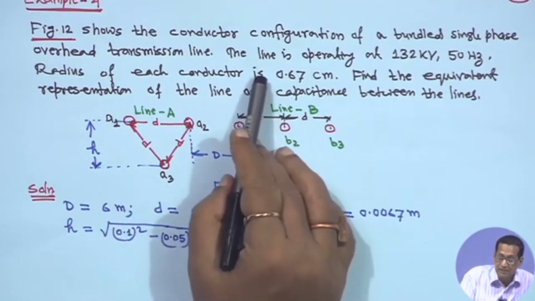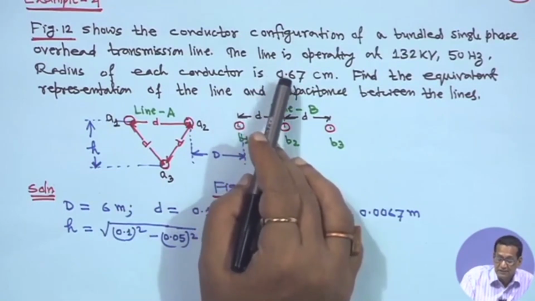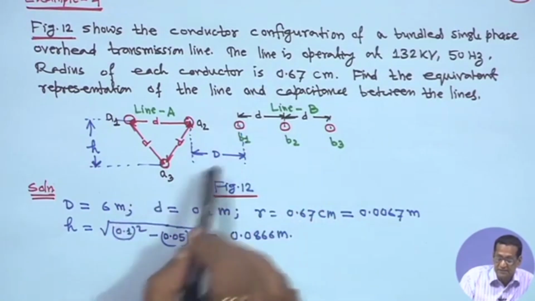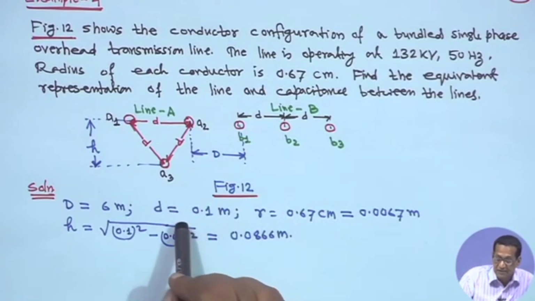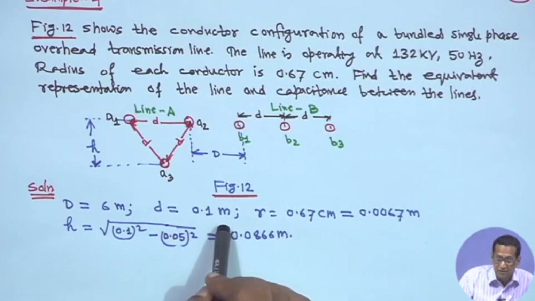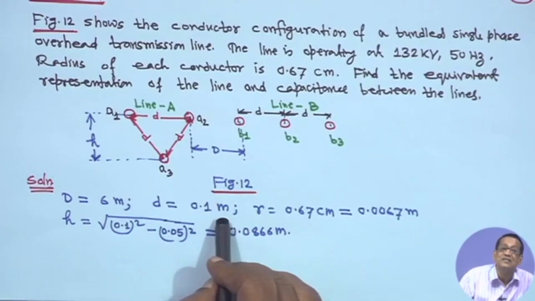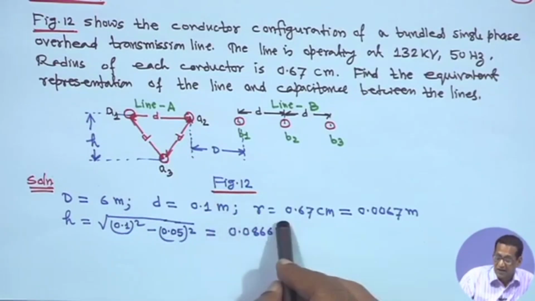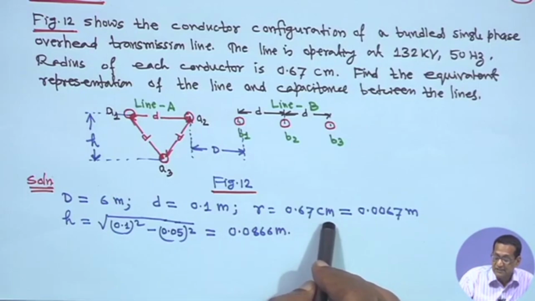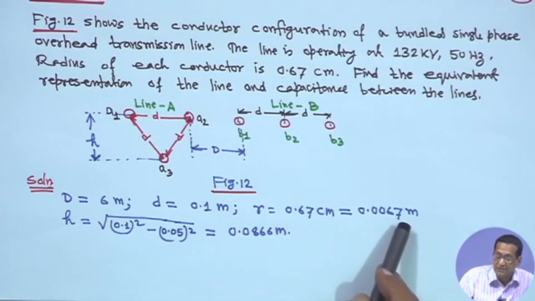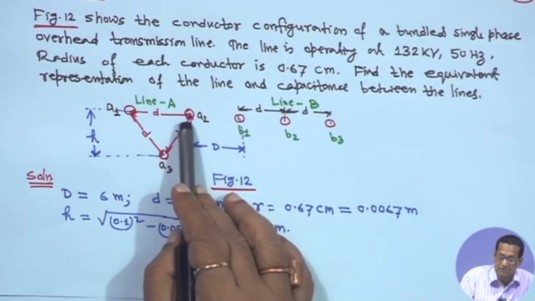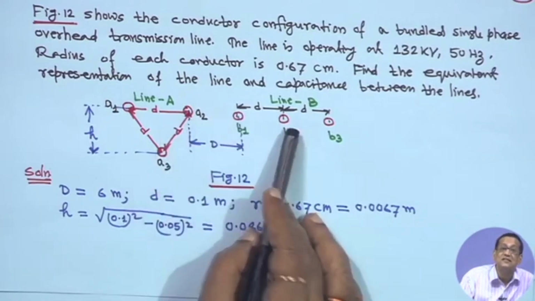In the numerical I have not written all this, but capital D is given as 6 meter, and small d is also given as 0.1 meter, and R is equal to 0.67 centimeter, that is 0.0067 meter, the radius of the conductor on this side as well as this side, right.